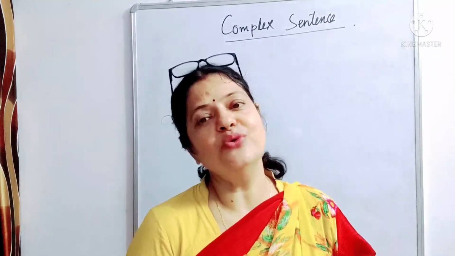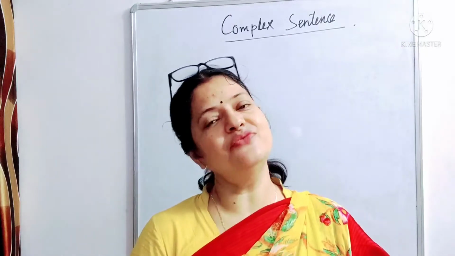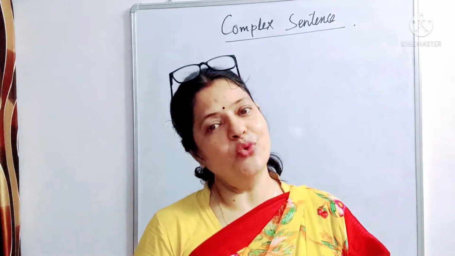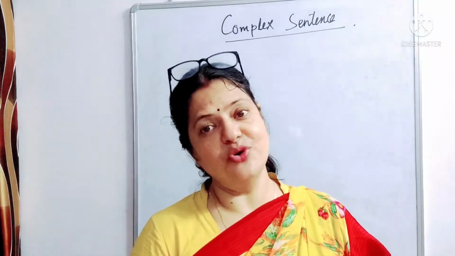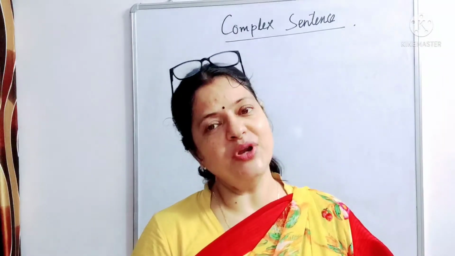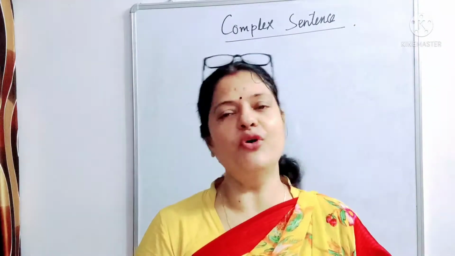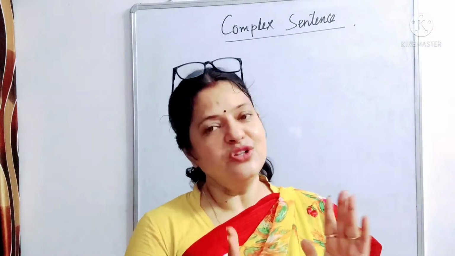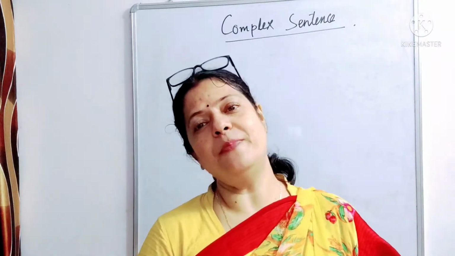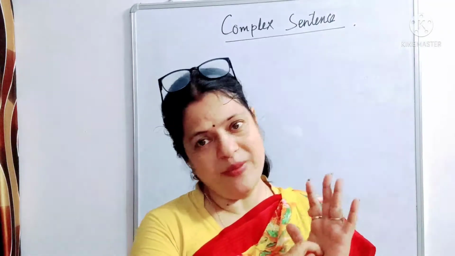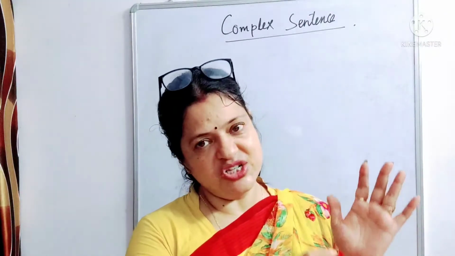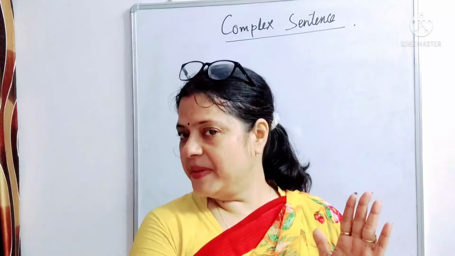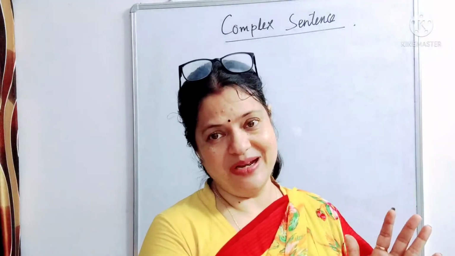As I told you, a complex sentence has one principal clause and more than one, it may be 2 or 3 or 4 subordinate clauses. So first let's know what is a principal clause and what is a subordinate clause. Principal clause has many names: we can call it a main clause, independent clause, and principal clause.